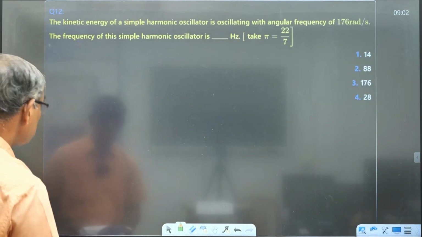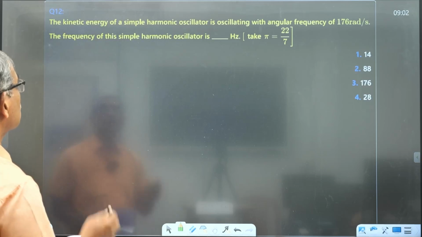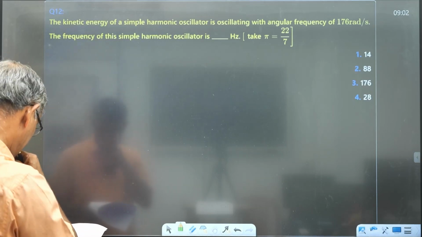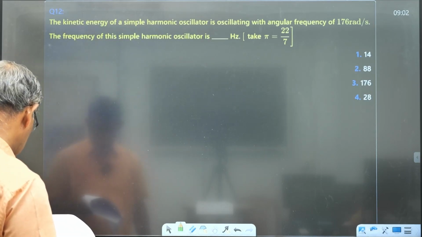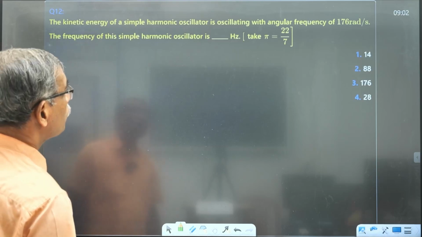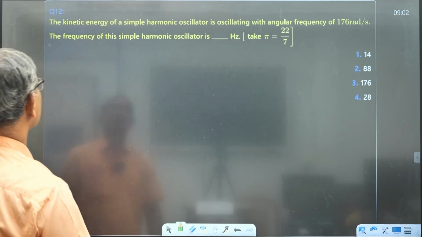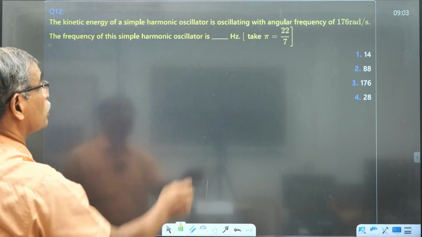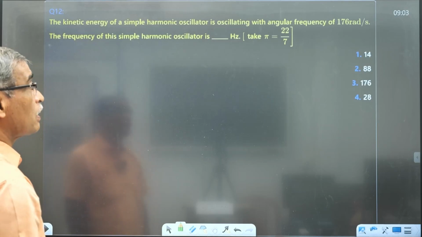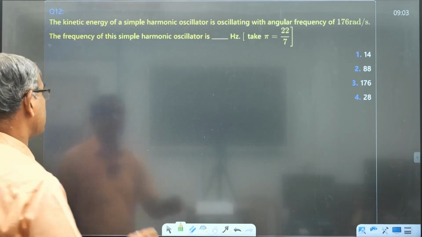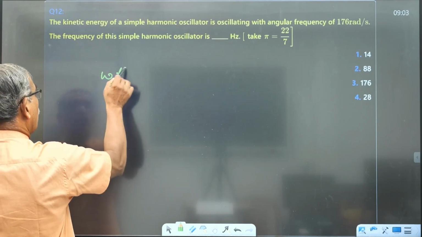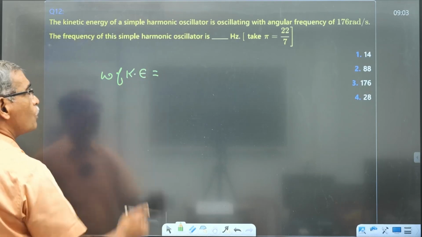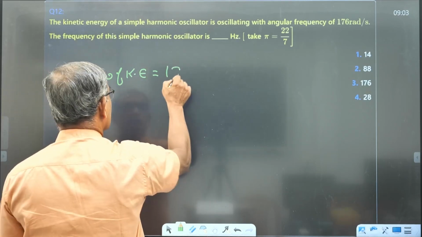Next. The kinetic energy of a simple harmonic oscillator oscillating with an angular frequency. The angular frequency of the kinetic energy, omega, is given to you as 176.